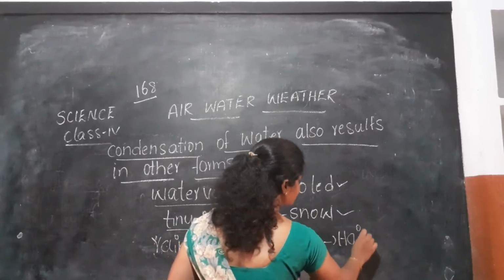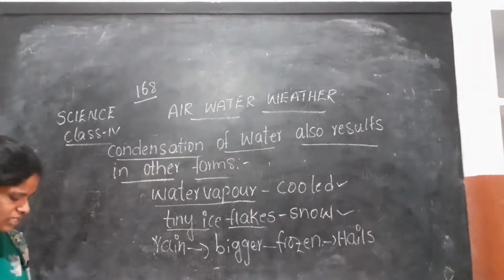What we call hails, we say వడగళ్ళు. Okay, we call them hails.